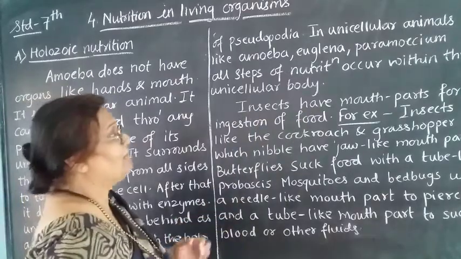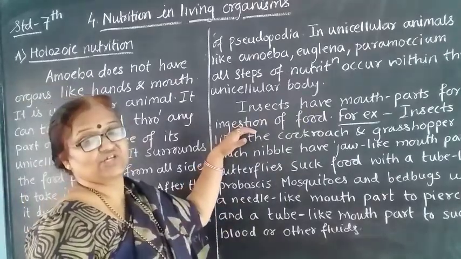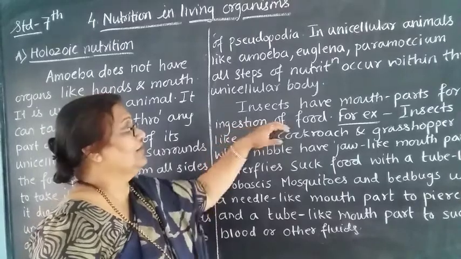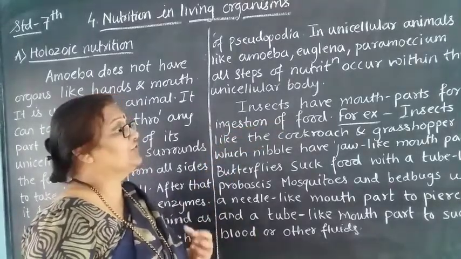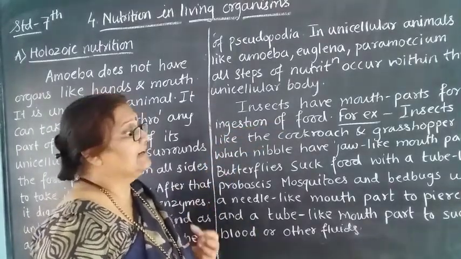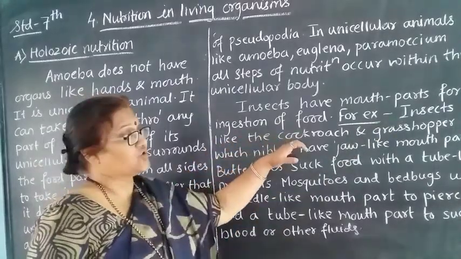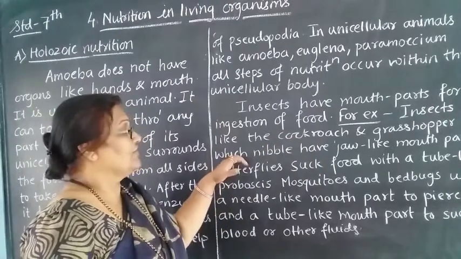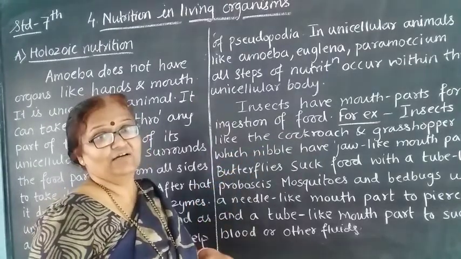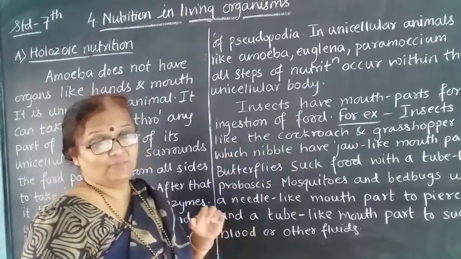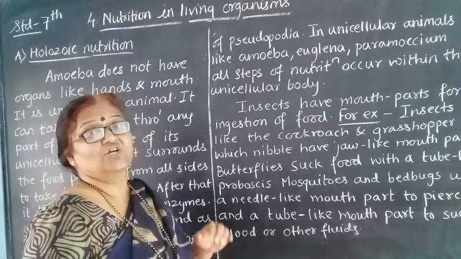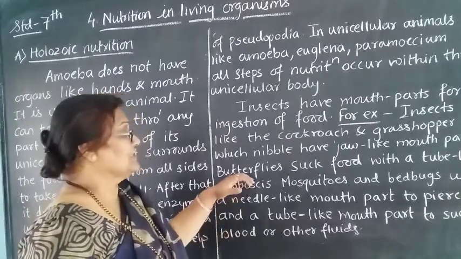Insects have mouth parts for ingestion of food. That means to eat the food, insects have mouth parts. For example, insects like cockroach and grasshopper, which nibble, have jaw-like mouth parts.